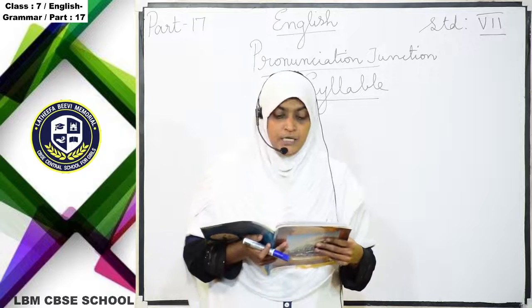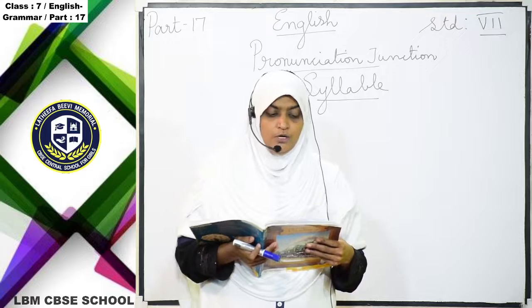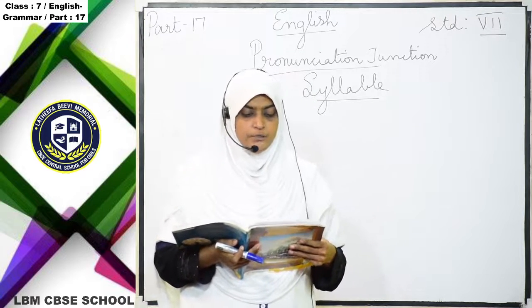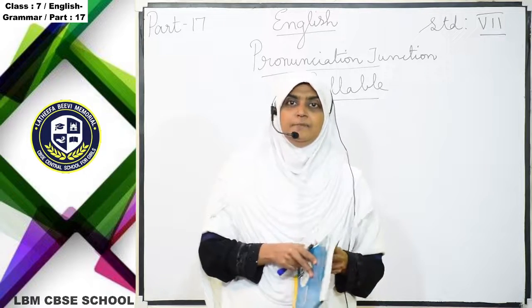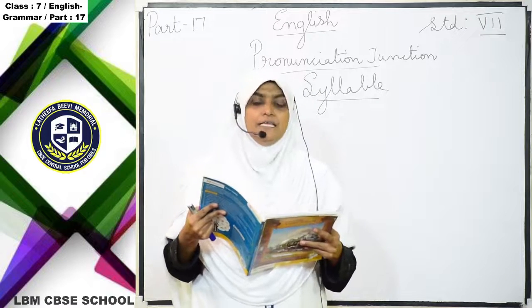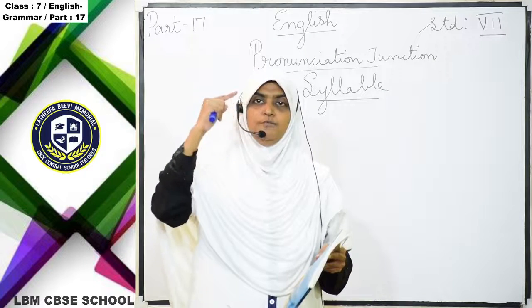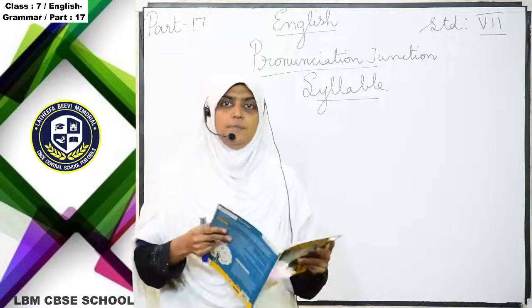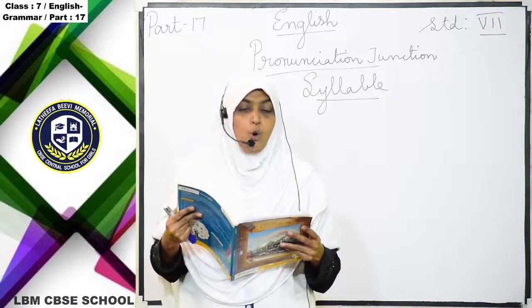The first column is monosyllabic, and the rest are disyllabic and so on. Mono means 1, di means 2, tri means 3, tetra means 4. Understand? Now we are going to see what syllables are.